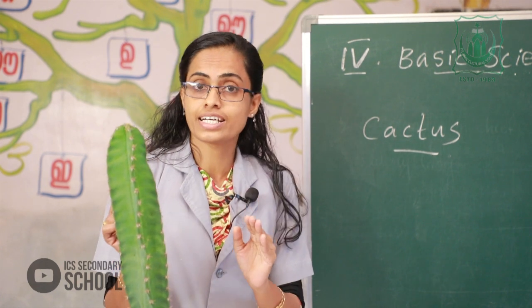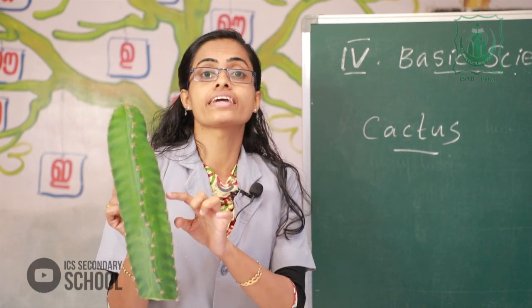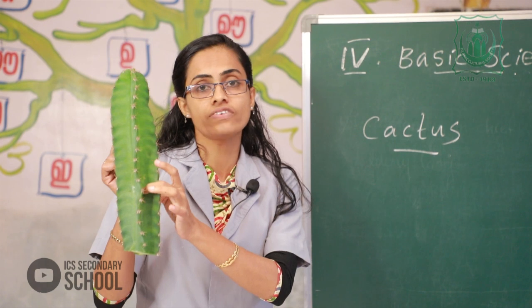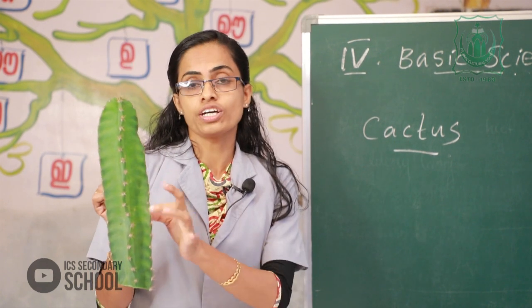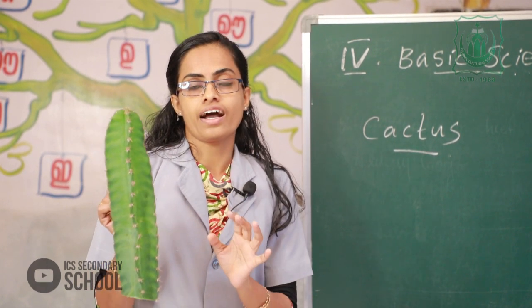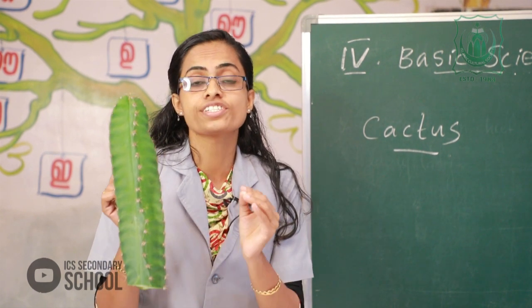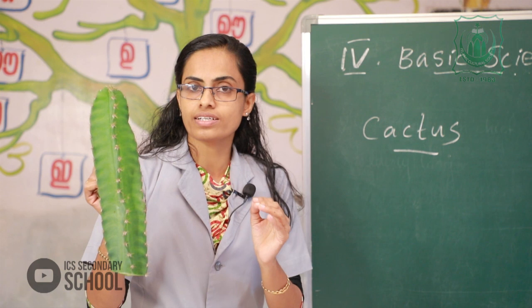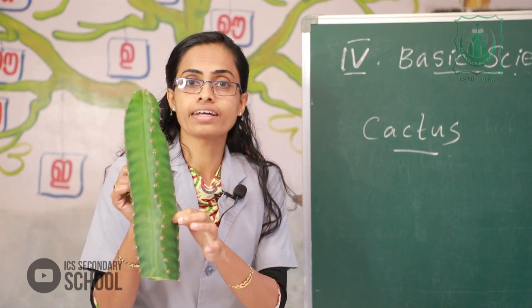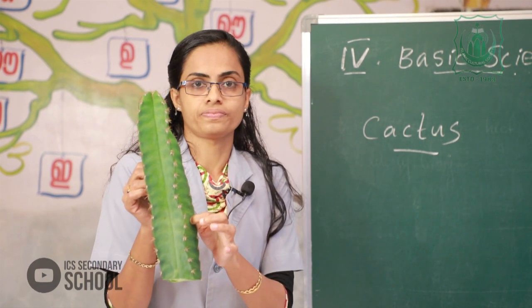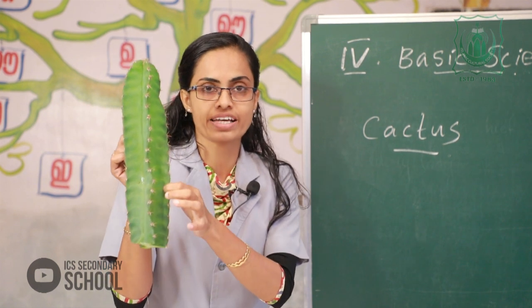Photosynthesis takes place in the green stem. This plant does not have leaves, and photosynthesis takes place in its green stem. Have you seen this plant?